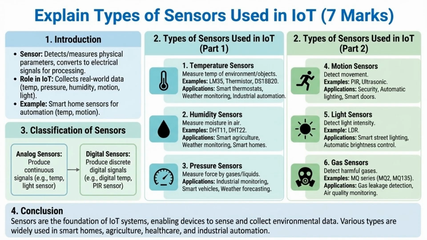IoT uses various sensors like temperature, humidity, pressure, motion, light, and gas sensors. These devices are essential for collecting real-world data and are classified as either analog or digital based on their output signal type.